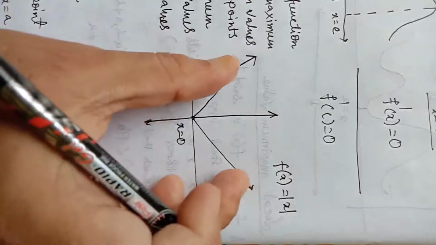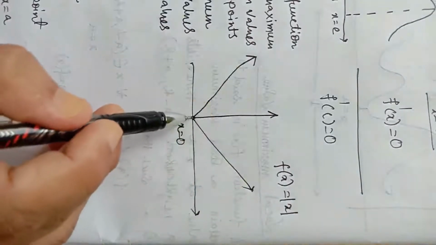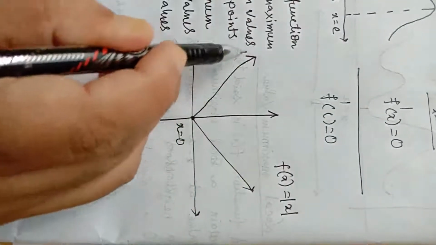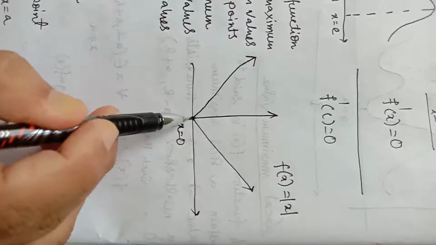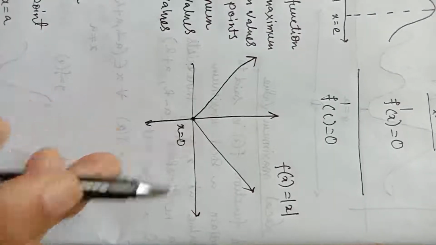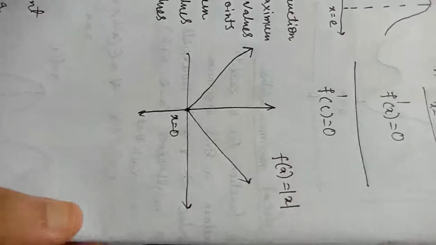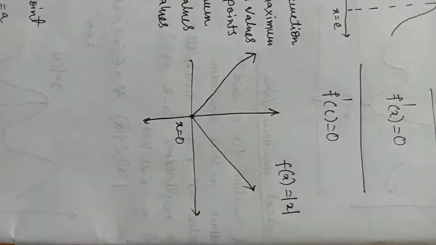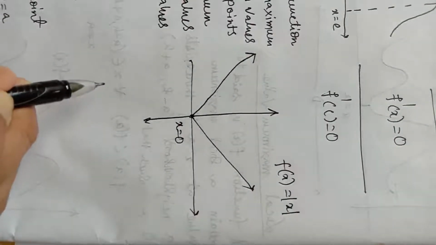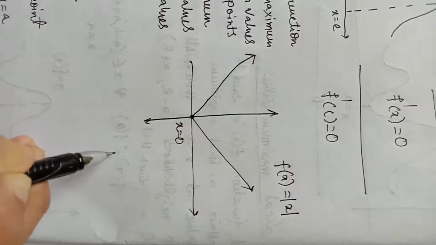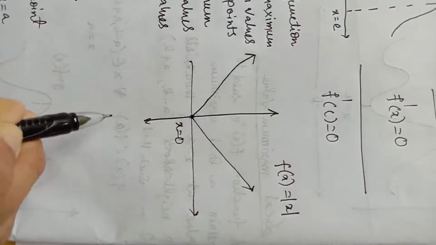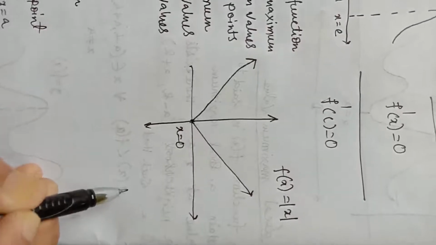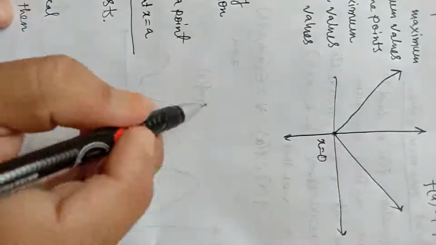So although this function is not differentiable at x equal to 0, the function has a minimum value at x equal to 0. So it implies a function may have maximum value or minimum value at a point where its derivative does not exist.